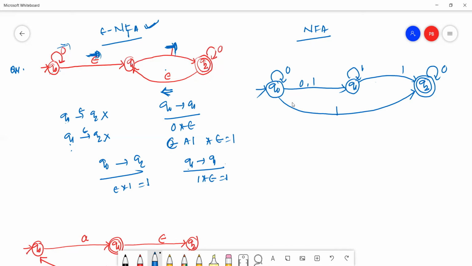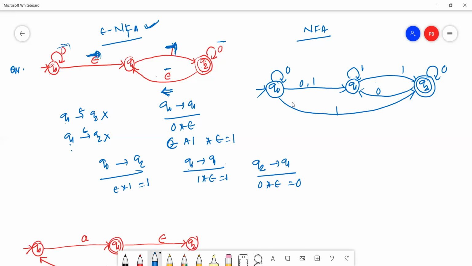Now we have to check from Q2 to Q1. Is there any transition from Q2 to Q1? Q2 to Q1: 0, epsilon, 0. This is 0. Any other transitions from Q2 to Q1?